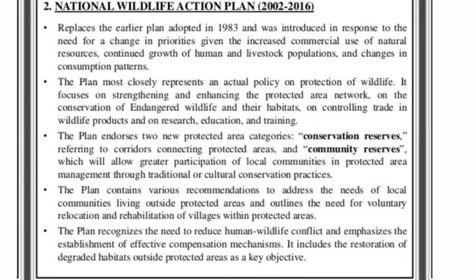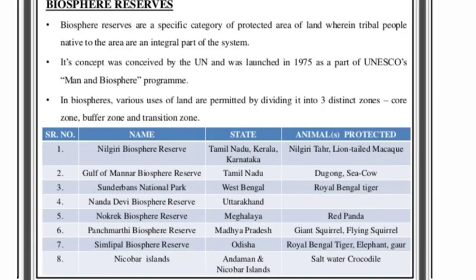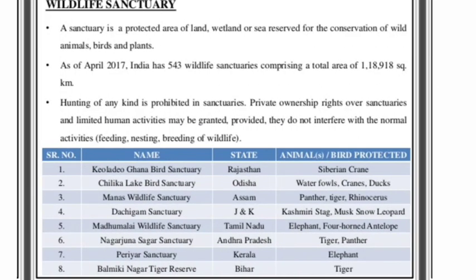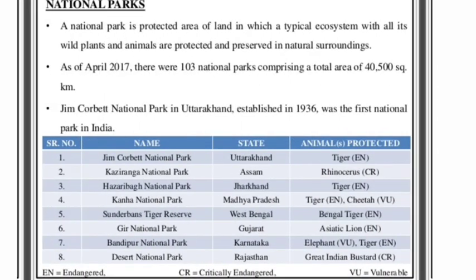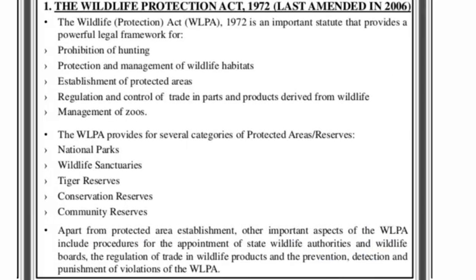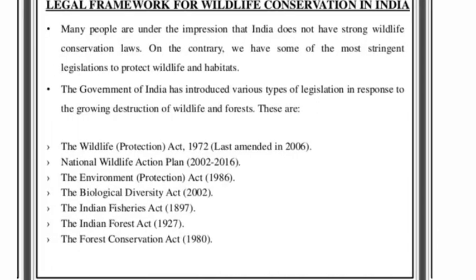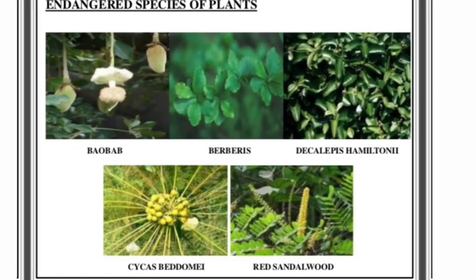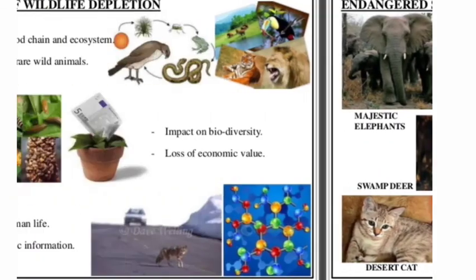So in this chapter we came to know about the biosphere reserves, the wildlife sanctuaries, the national parks, and the Wildlife Protection Act, which was started in 1972, and what other laws have been implemented by the government in order to conserve the wildlife in India. We also came to know about the endangered species of plants and animals.